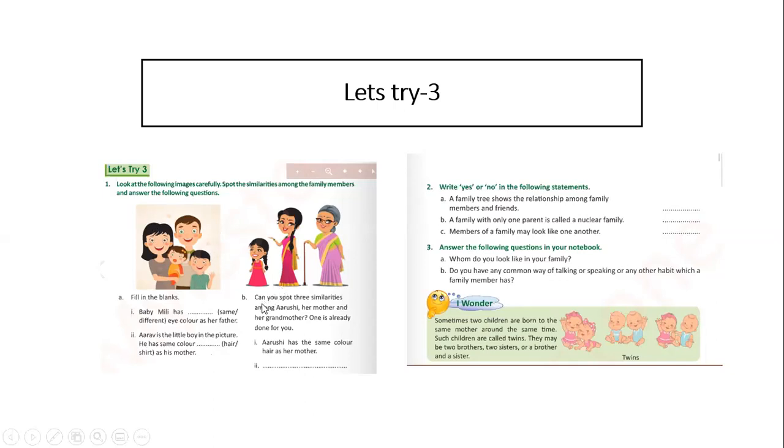The same way, can you spot 3 similarities among Arushi, her mother and her grandmother? One is already done for you. So you have to find the similarities between these 3. Arushi has the same hair color as her mother. Next, you can identify eye color.